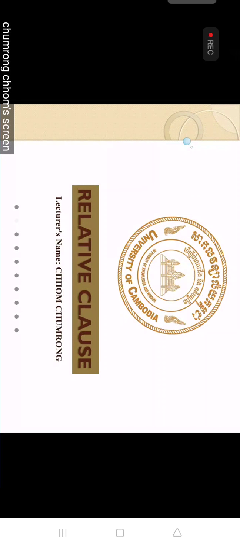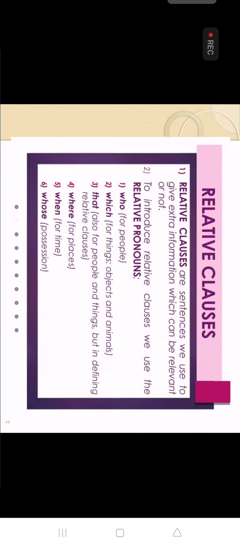When we're talking about adverb clause, you learned already it is adverb, right? But relative clause is adjective. Usually when we're talking about the relative clause, we're talking about the clause that we use to modify something, or we can say modify a noun.